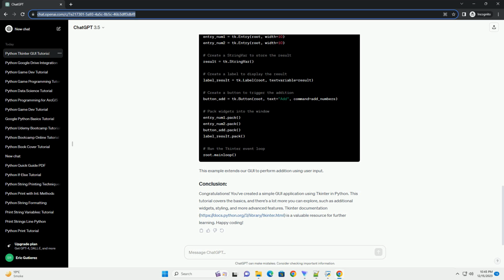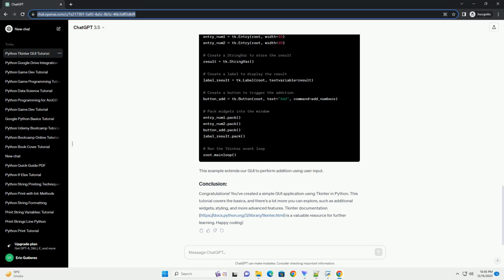In the examples above, we used the command parameter of the button widget to specify a function to be called when the button is clicked. These functions are often referred to as callbacks. Tkinter supports various events, and you can bind functions to these events using the bind method. In this example, the label's text changes when the mouse enters or leaves the label area.